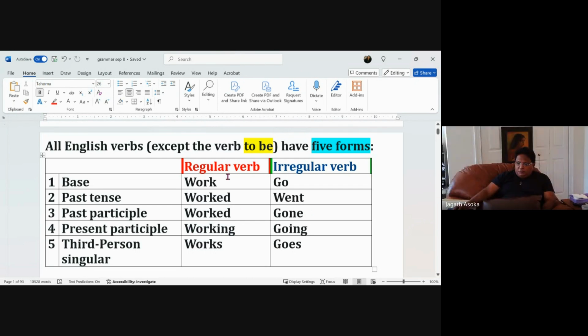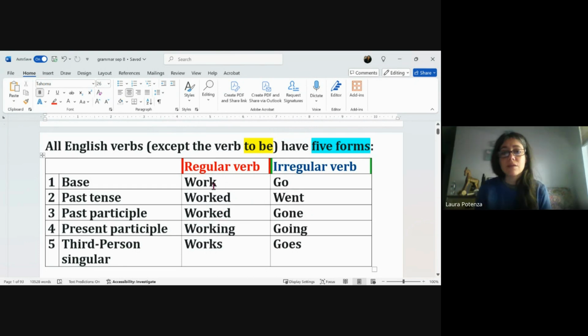So the difficulty here is it's easier to remember the 5 forms of regular verbs. There's a pattern. And when it comes to irregular verbs, there's no pattern. You kind of have to memorize.